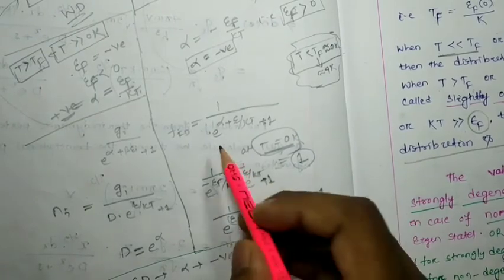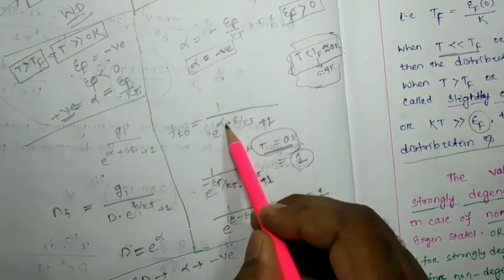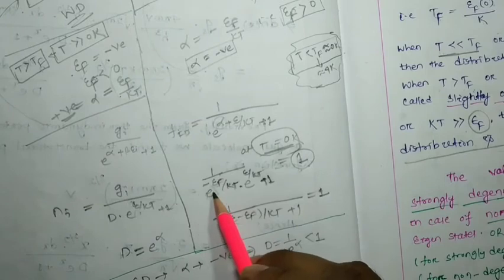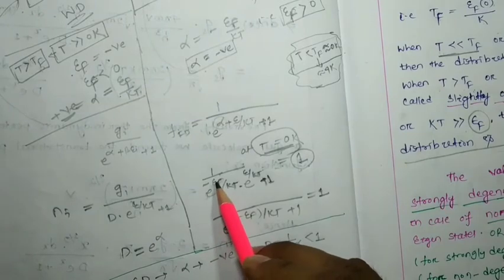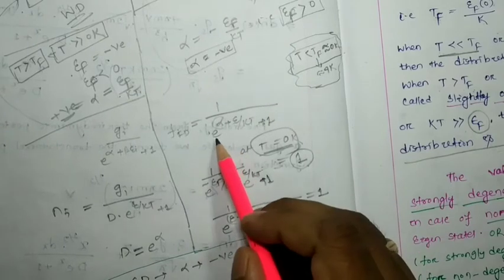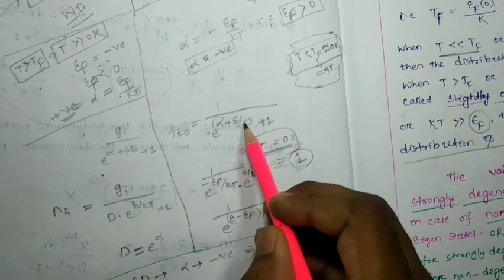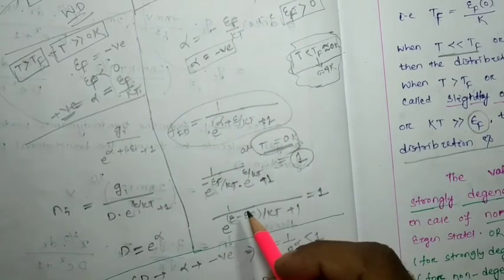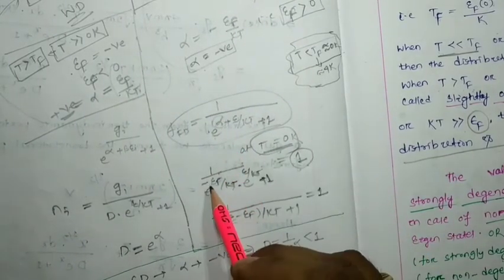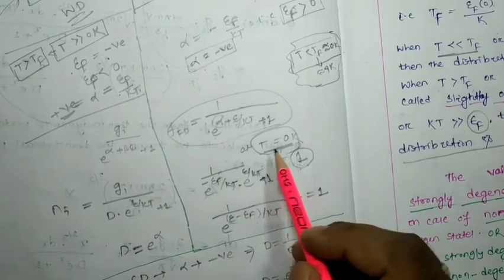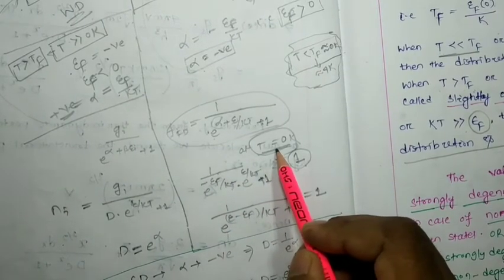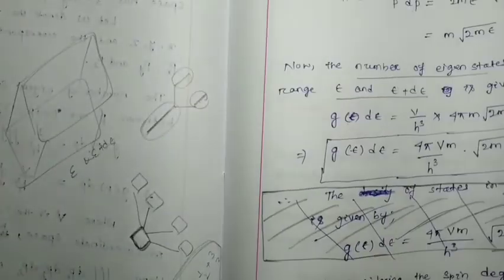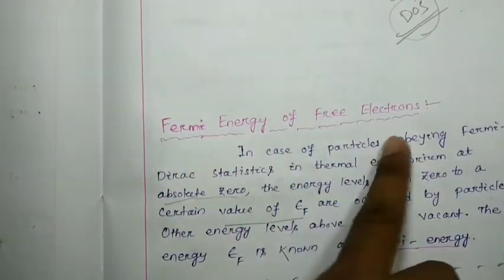That means here we consider that alpha is nothing but minus epsilon F by kT, right? See here, 1 by e to the power alpha plus epsilon by kT plus 1, this is the Fermi-Dirac distribution function. However, alpha is considered as minus epsilon F by kT when T equals 0 Kelvin. We have also discussed that in the topic of Fermi energy of free electron gas.